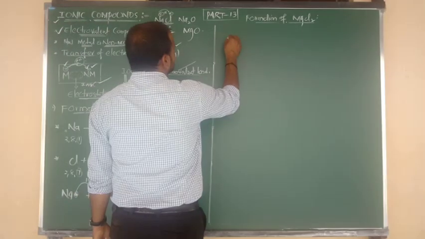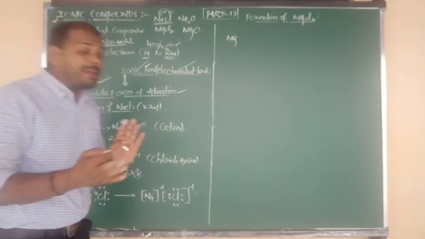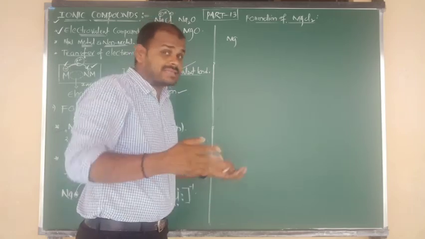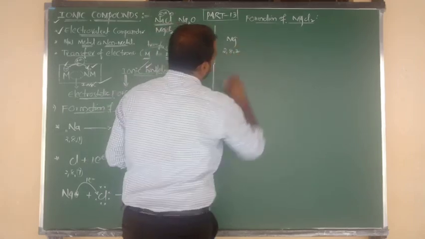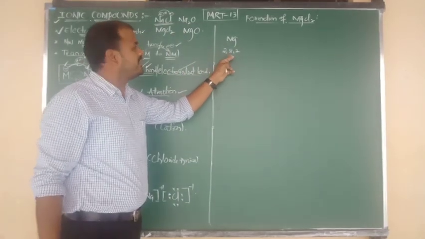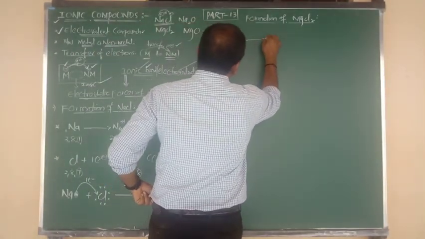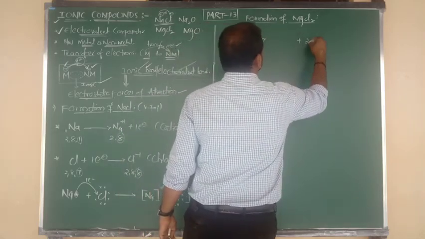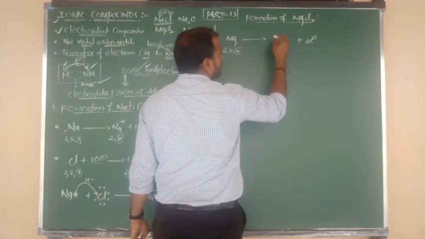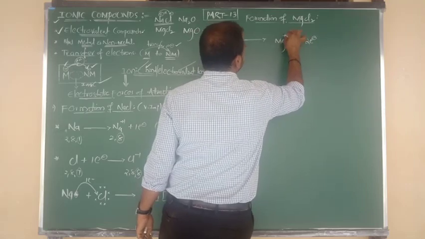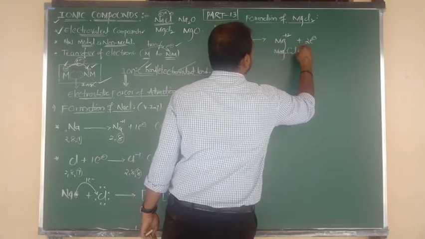Good. So one is magnesium metal, magnesium atomic number 12. What is its electronic configuration? I have told you in the last class. That is 2, 8, 2. So 2, 8 is 10, and 10 plus 2 is 12. Magnesium atomic number 12. So magnesium is ready to lose 2 electrons, because in its outermost orbit 2 electrons are there. After loss of 2 electrons, Mg becomes Mg plus 2, which means you are getting magnesium cation.